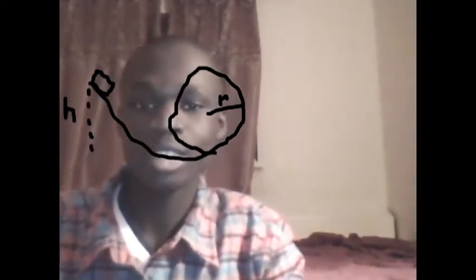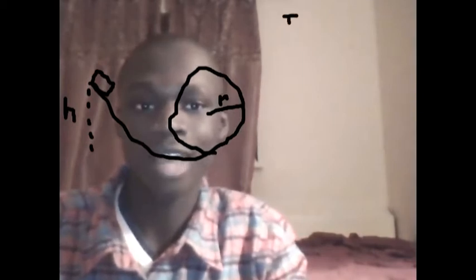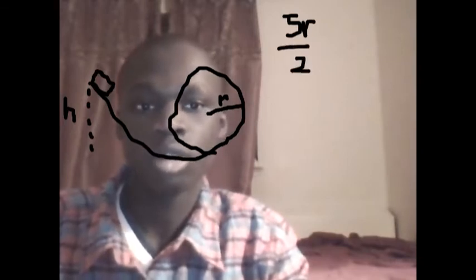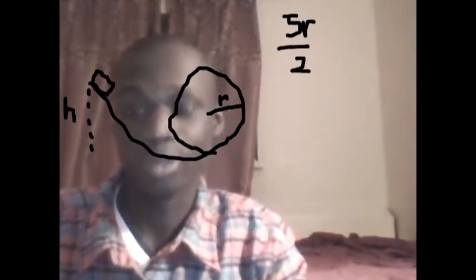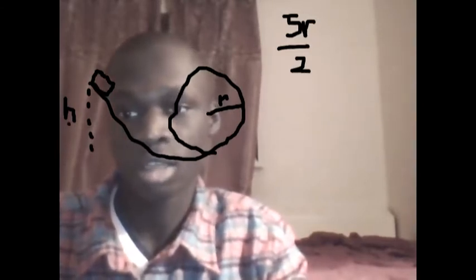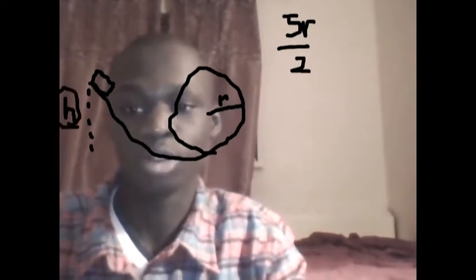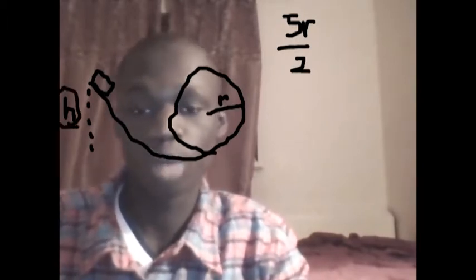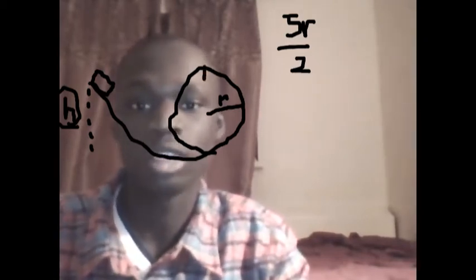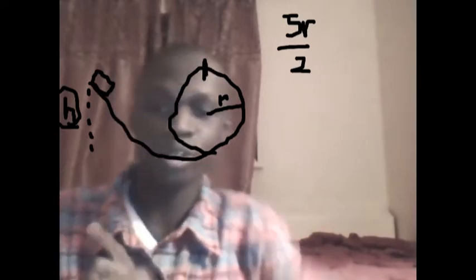So, how do we prove that this height has to be exactly 5r over 2? This height right here has to be 5 times the radius divided by 2, 5r/2, for this block to go completely around the circle without falling down when it reaches this point. How do we prove that?